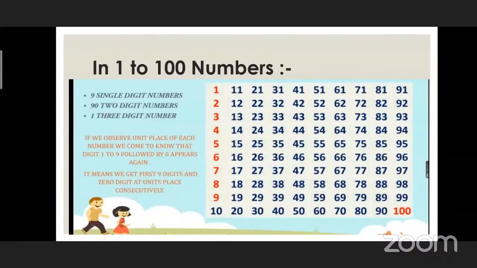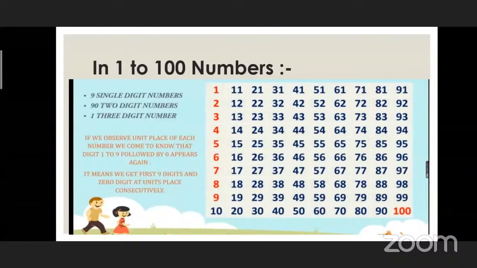After that, if we observe these numbers again, we come to know that there are 90 two digit numbers. How many two digit numbers are there? Yes, 90 numbers are there which are two digit numbers, not 92. It's 90 which are two digit numbers.